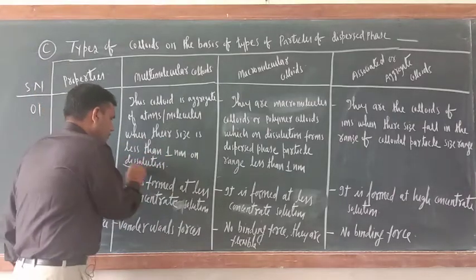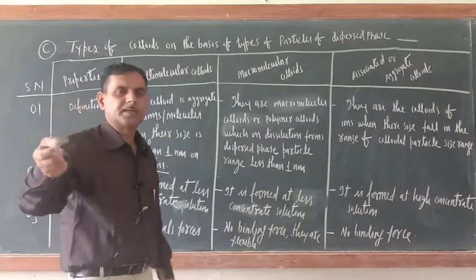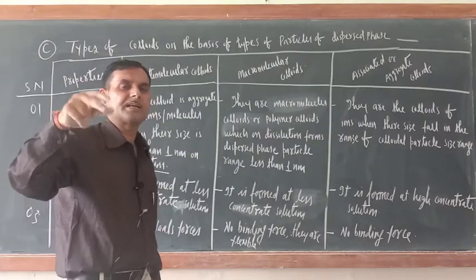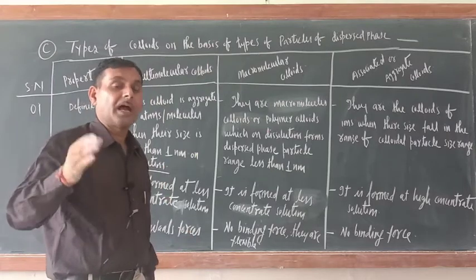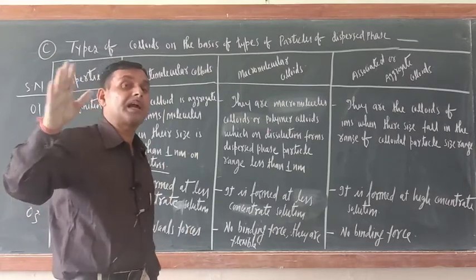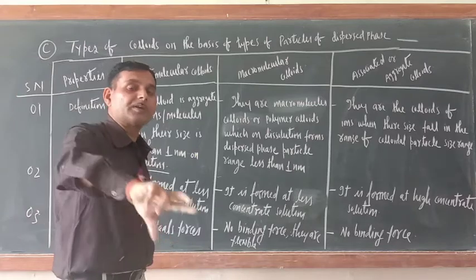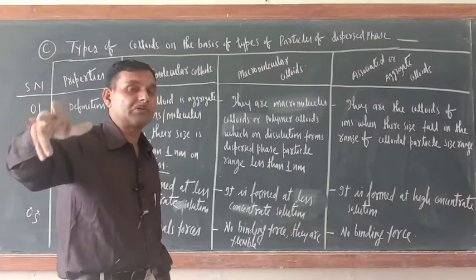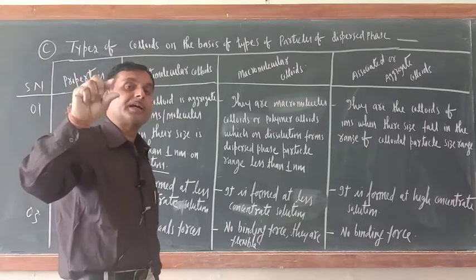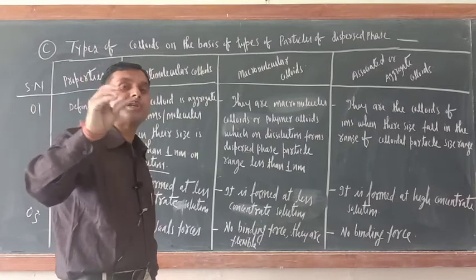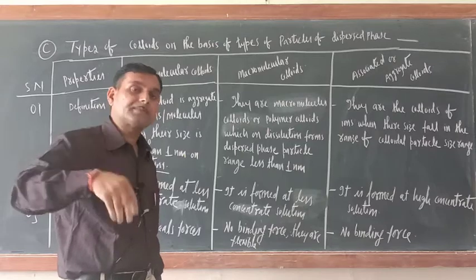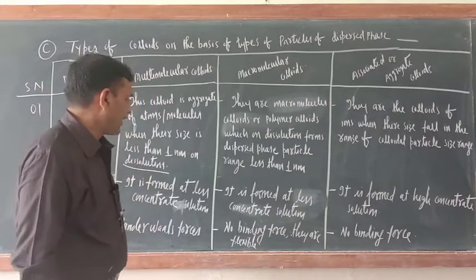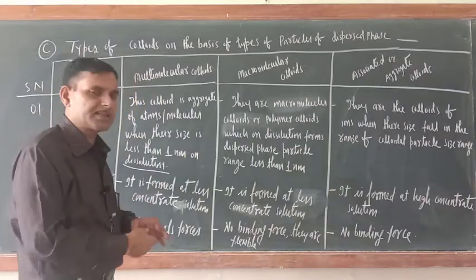Means you will take one substance. When you dissolve this substance in water, it will dissolve and divide into small atoms and molecules. So now in the solution, small atoms and molecules are there. Those atoms or molecules come close to each other because of some binding forces, those binding forces are van der Waals forces.